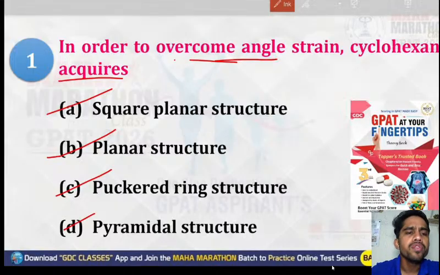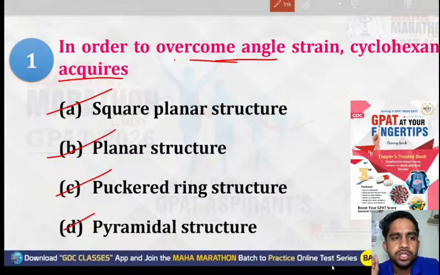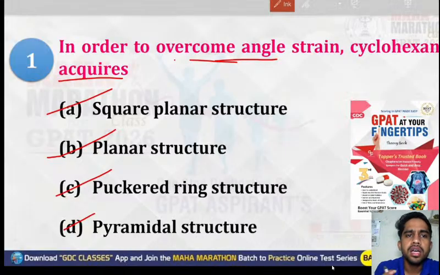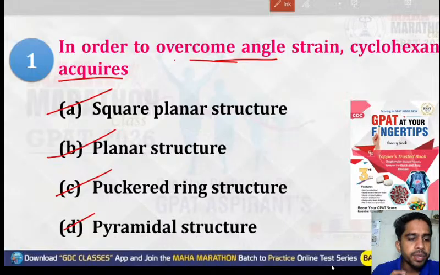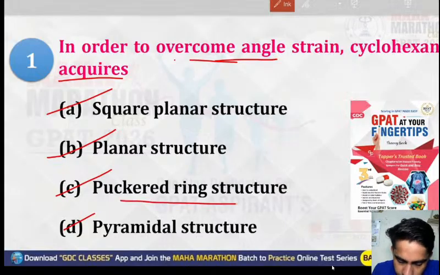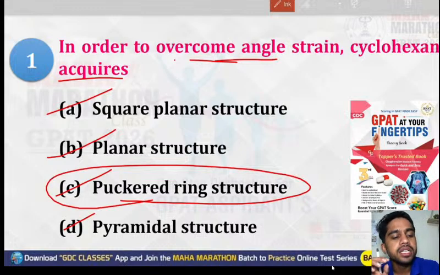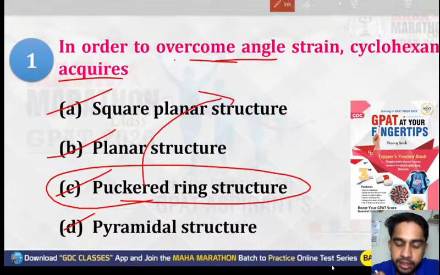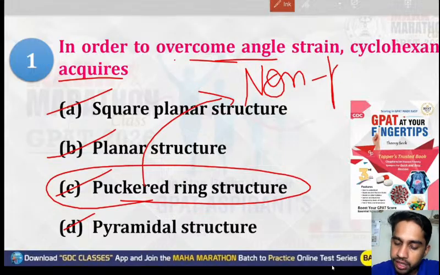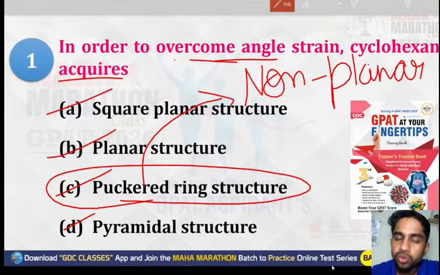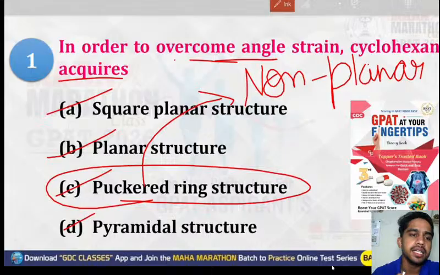As per the Baeyer strain theory, cyclohexane should have lower stability, but instead cyclohexane has higher stability. Why? Because it has a puckered ring structure, which gives it a non-planar structure, and due to this cyclohexane has higher stability.